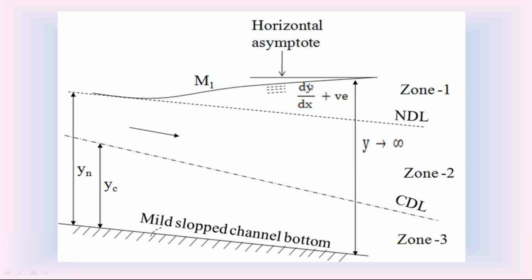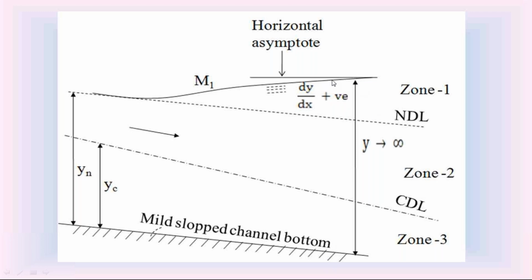Then coming to the downstream side, we know that the depth of flow is infinity. I explained in the previous classes that if the depth of flow Y is infinity, the slope dy by dx is equal to S0. When the depth of flow approaches infinity, dy by dx becomes equal to S0. S0 is nothing but the channel bottom slope.